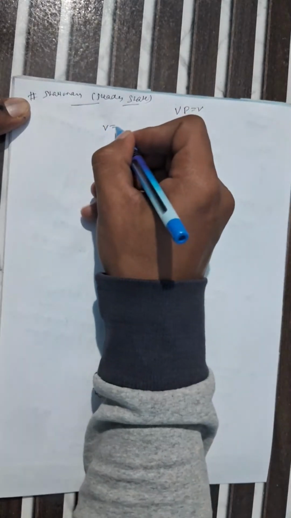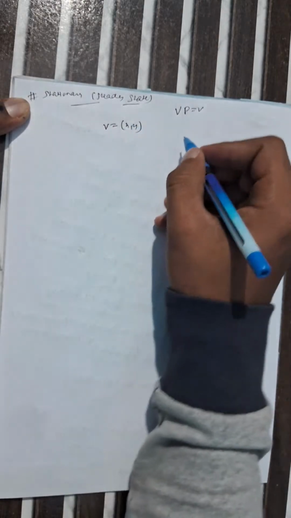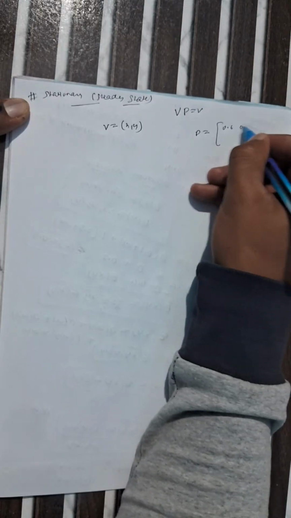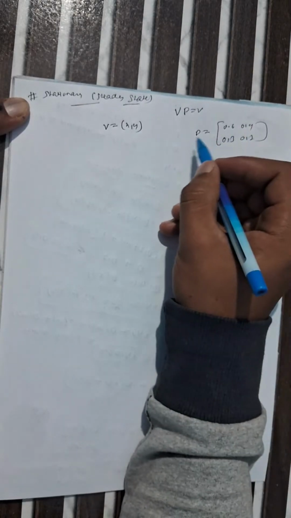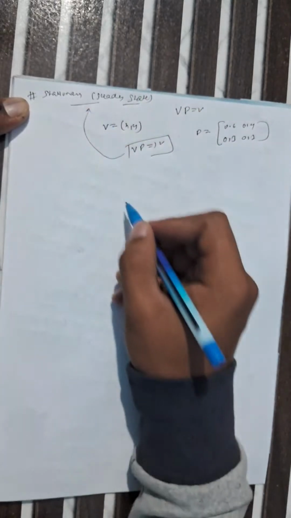Now let's move to one more important thing, which is stationary steady state. What is the condition for this? vP equals v. Here v is our given assumption matrix, which is x comma y, and P is the matrix given in the question, like 0.6, 0.4 and 0.3, 0.7. So you have to multiply v by P, which equals v. You use this condition for steady state or stationary.